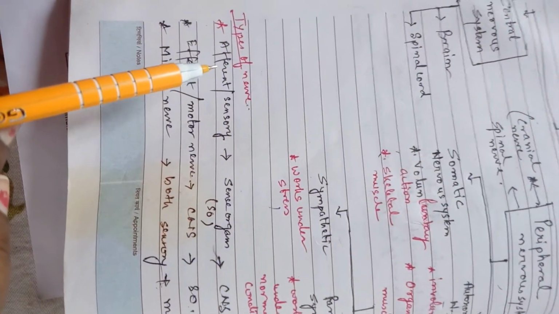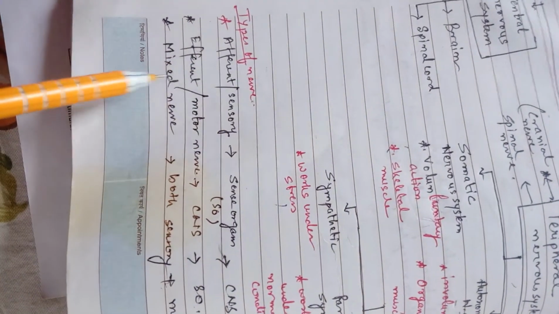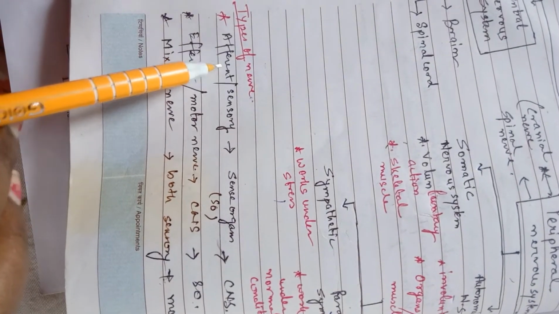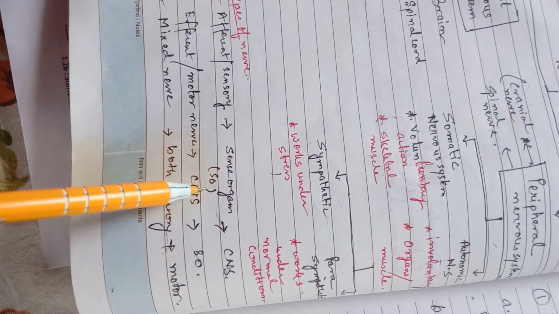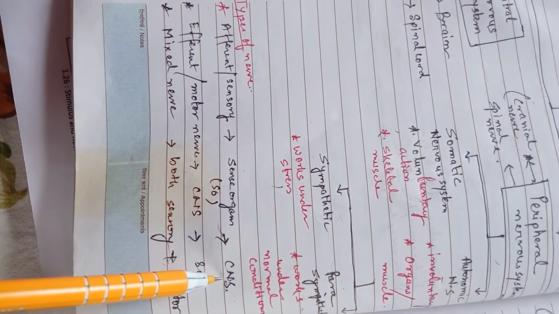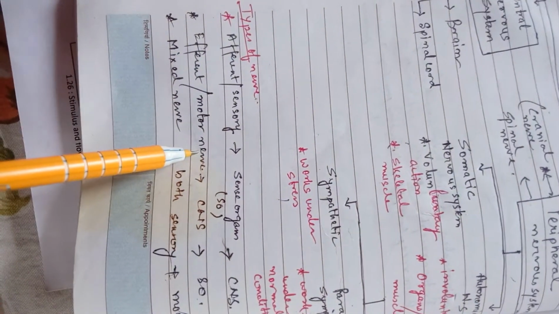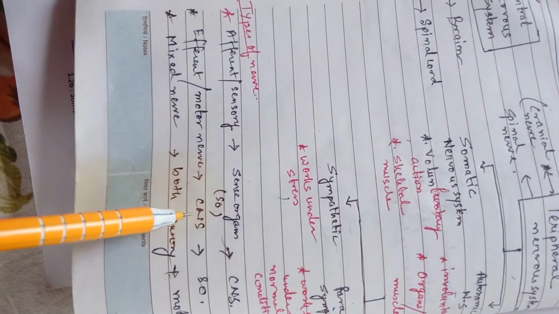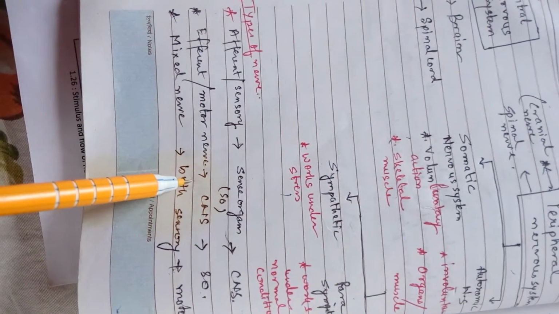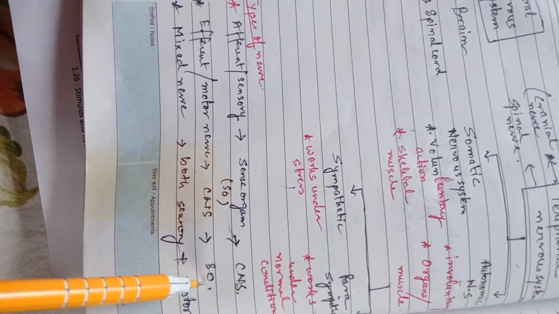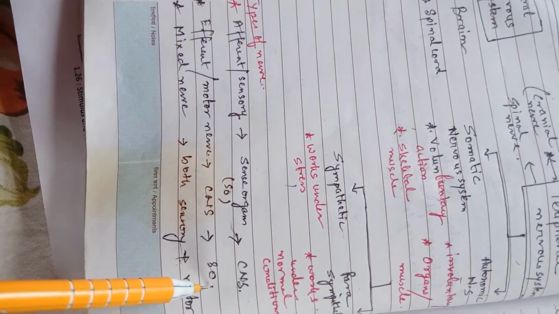So if I ask you how many types of nerves are there, there are three types of nerves. One is called the afferent nerve or the sensory nerve. It starts from the sense organ and goes to the central nervous system. The second type of nerve is called the efferent nerve or the motor nerve. It starts from the central nervous system, that is from the brain and spinal cord, and goes to the organ.